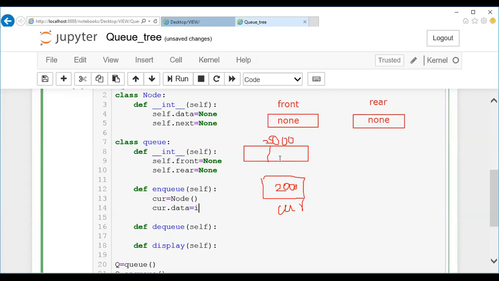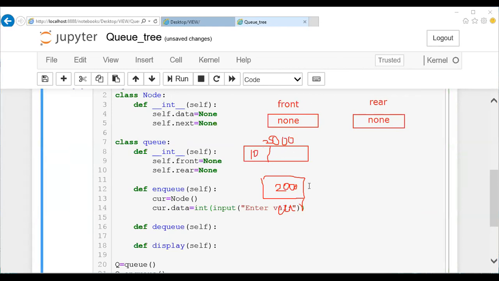If you want to accept integer input, let me mention int input, enter value. You can give some message instead of a blank screen. Now the data is entered. If I give 10, this will be 10 and the next part will be None initially.